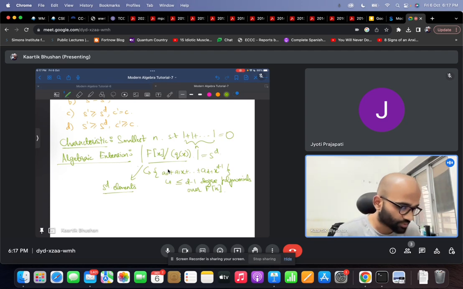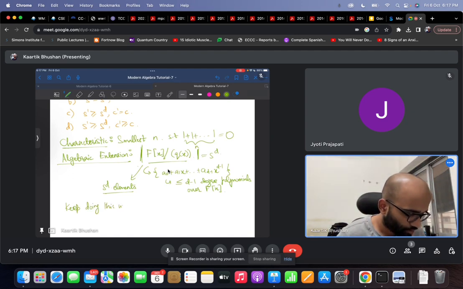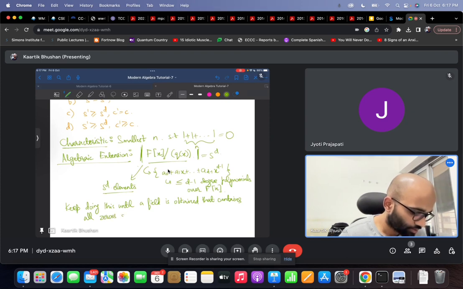One can repeat this process. Once we have obtained this new field, we can take another irreducible polynomial over it and repeat, and keep doing this until a field is obtained that contains all roots of the polynomial Q(x).